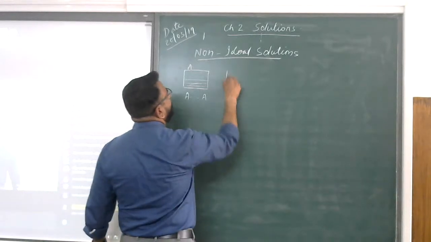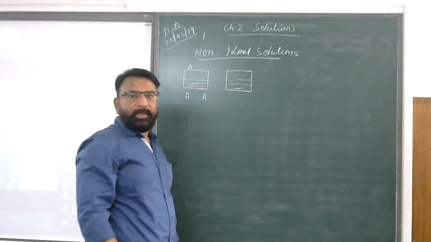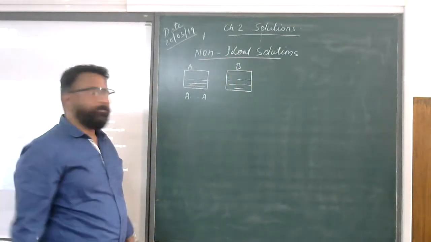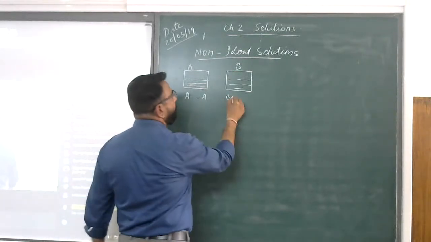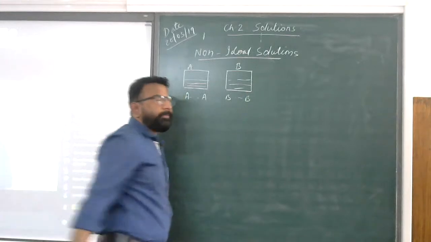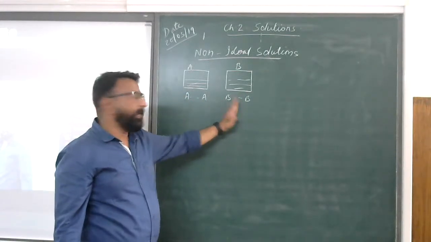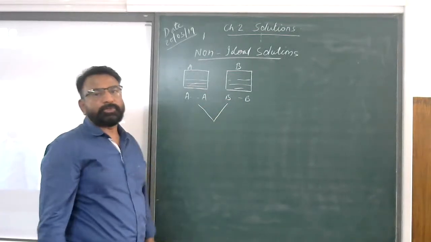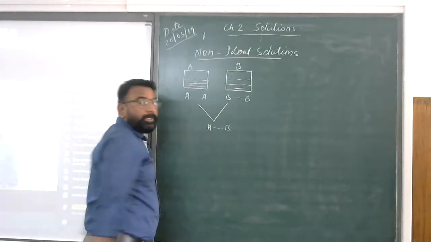Now, on to the second one. Here, you will see this is the solute, which is also in the liquid form. Now, you take that second one, B. The molecules present in that will also be of B type, and the force of interaction present between them will be of B type. So this will be the solvent and this is the solute. Now, what will happen when we mix them together? The new force of interaction generated will be what? AB type.